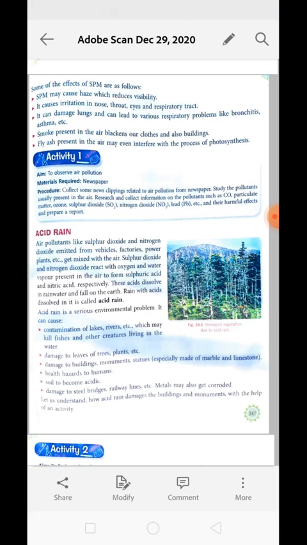I have already told you that SPM particles coming out from the coal mine will get deposited on the leaves of plants. So whenever you put your clothes outside to dry, they will get dirty because of these SPM particles. Now, fly ashes present in the air may even interfere with the process of photosynthesis. Why?